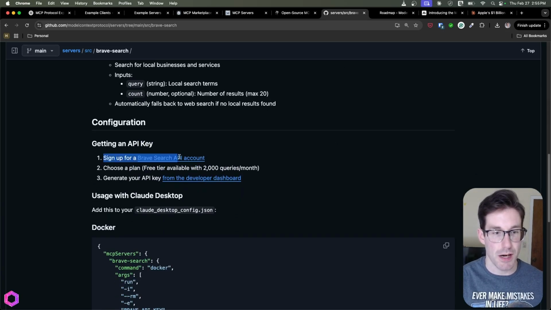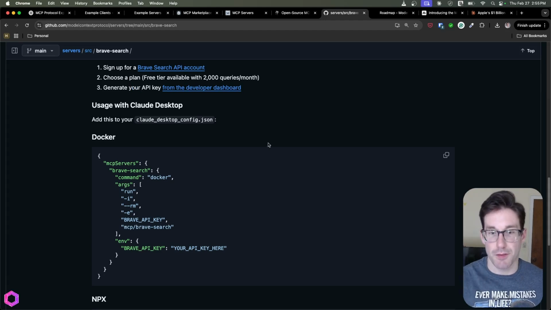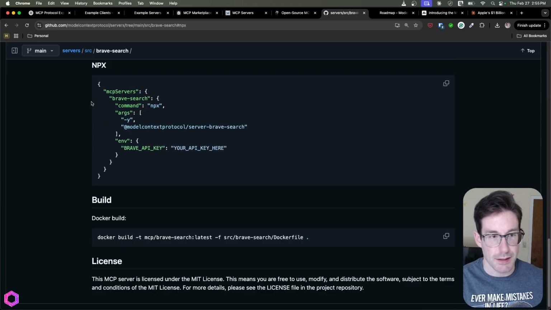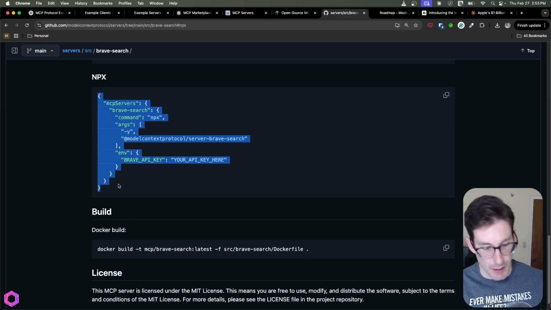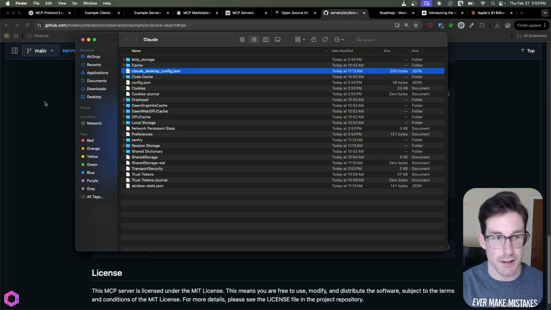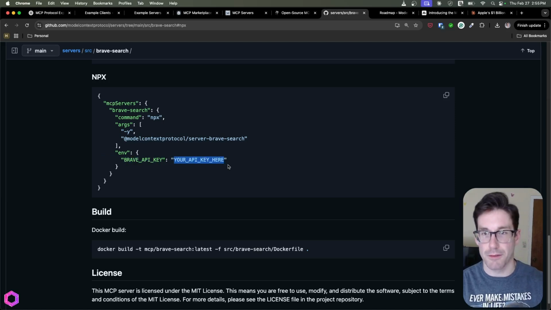So first you need to get a Brave API key. Then you need to subscribe to a plan, likely the free one because it's 2,000 queries a month. You need to generate the key, and then you need to set up your specific file that I showed you. And we're going to skip over Docker because we're not using that. We're going to use the npx. And here you basically just copy and paste this JSON blob into that file I shared here. So you paste it into there, and then you just replace this with the API key that you pulled from Brave. Once you've done that, you'll have to reset your Claude desktop.